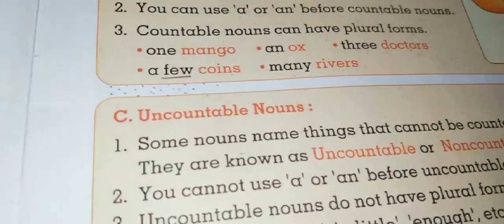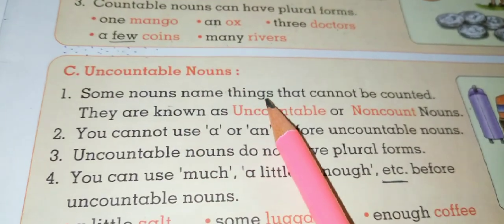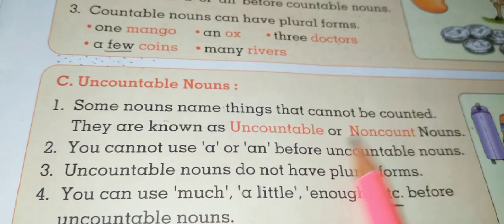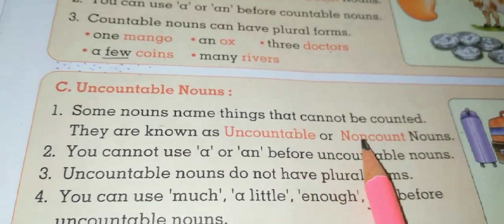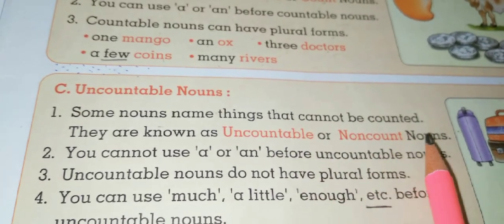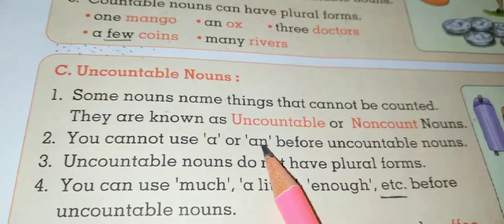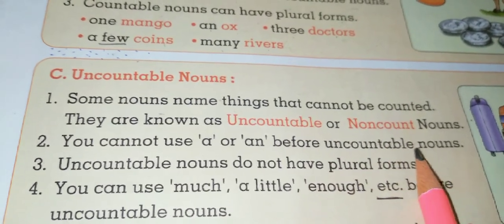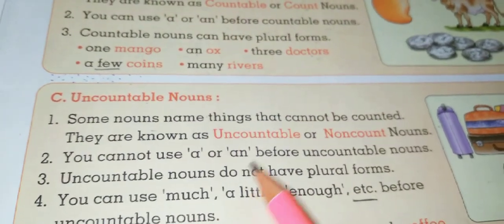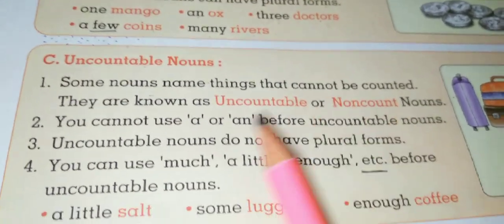Now, what is uncountable noun? Some nouns name things that cannot be counted. Those which cannot be counted are known as uncountable or non-count nouns. You cannot use a or an before uncountable nouns. In countable nouns we can use a or an, and in uncountable nouns you cannot use a or an.